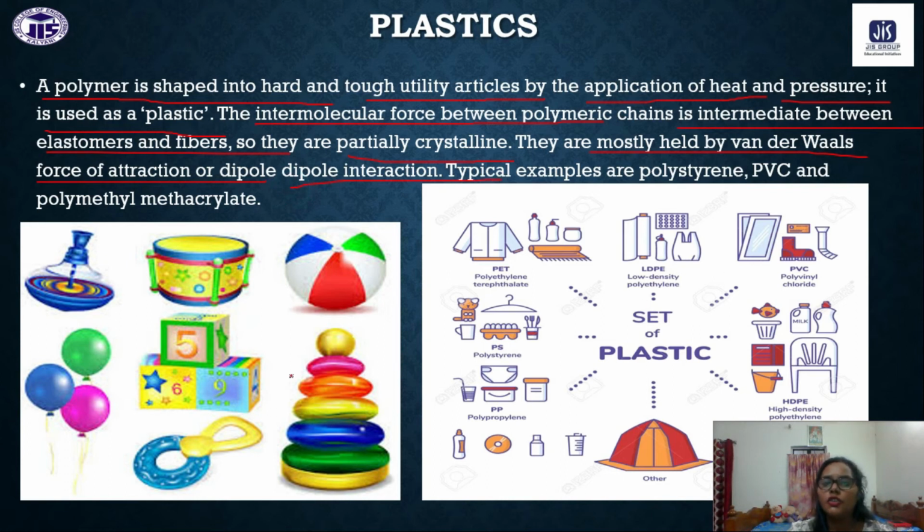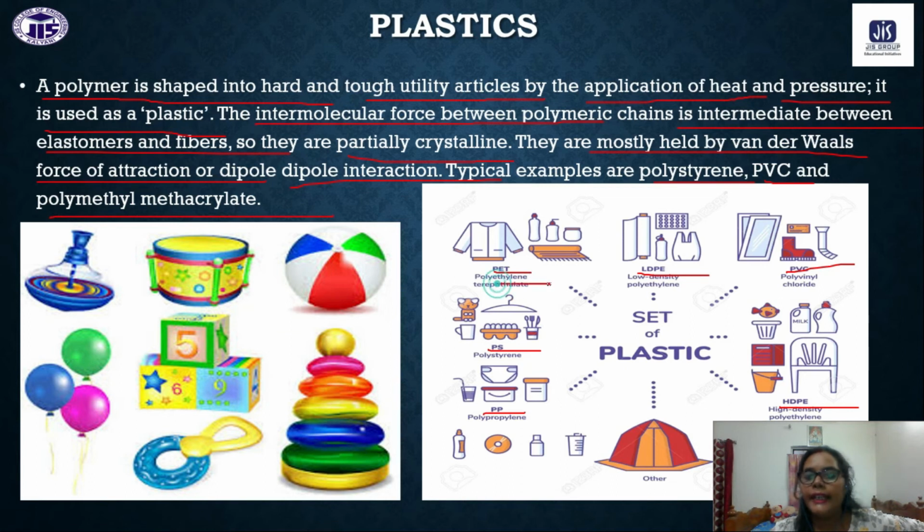Okay, so some examples are polystyrene, polyvinyl chloride, polymethyl acrylate. So these are some examples of plastic materials. Here also you can see low density polyethylene, polyvinyl chloride, high density polyethylene, polypropylene, polystyrene, PET bottles.